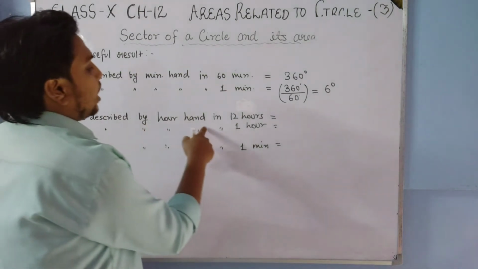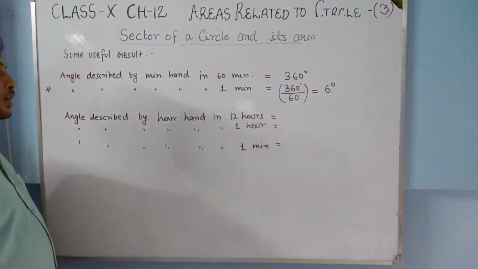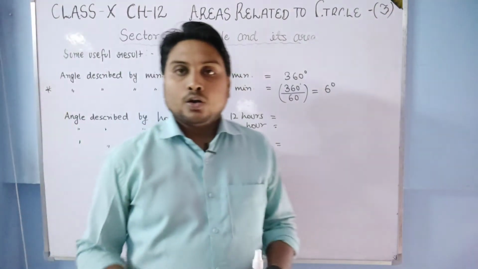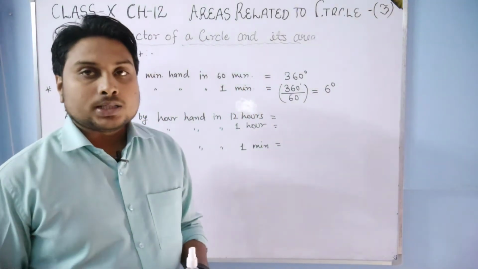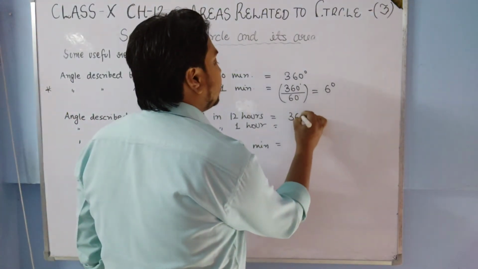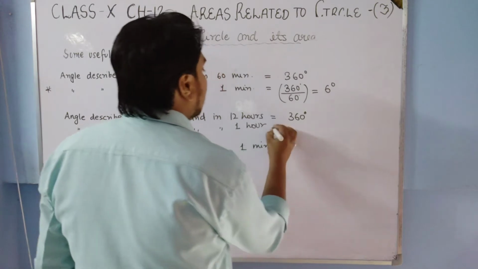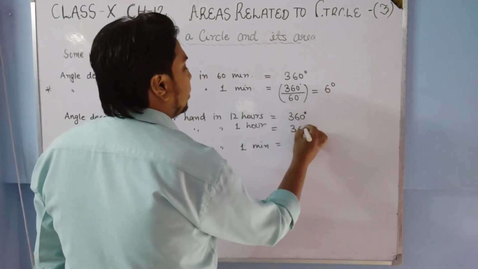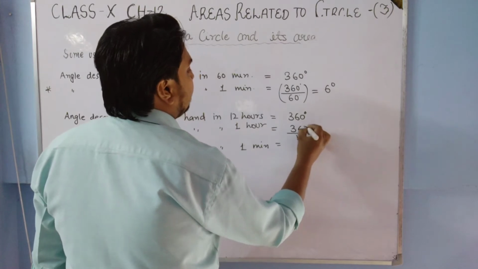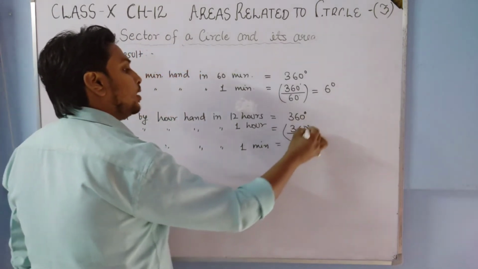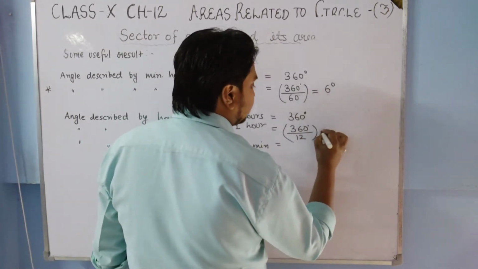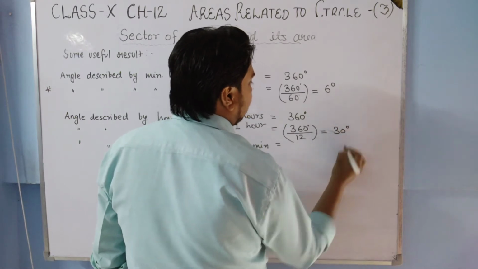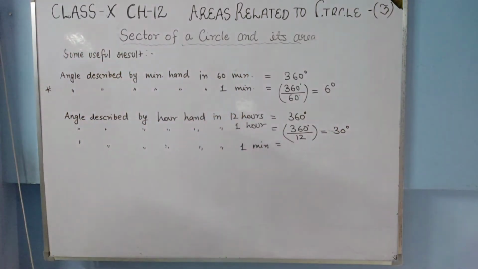Angle described by hour hand in 12 hours: the hour hand completes its rotation in 12 hours, so in 12 hours it describes 360 degree. In 1 hour you have to divide by 12, so it will be 30 degree. In 1 hour the hour hand describes 30 degree.